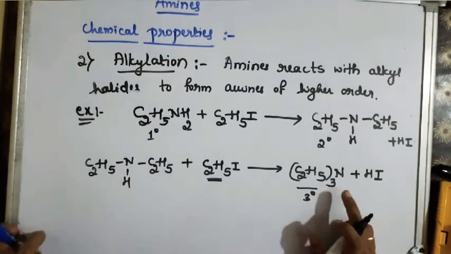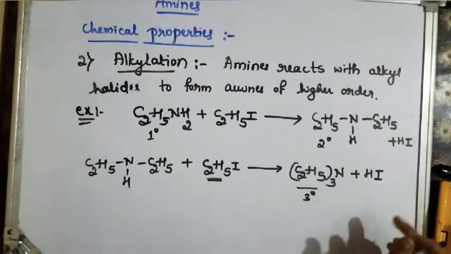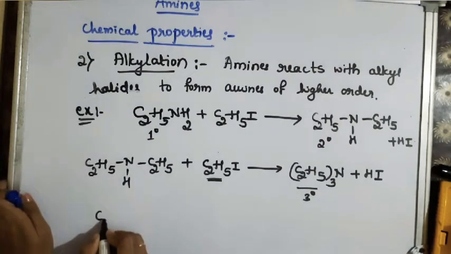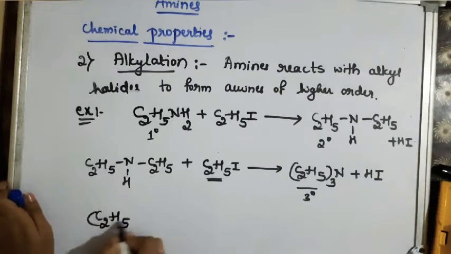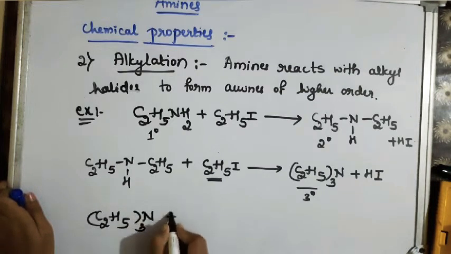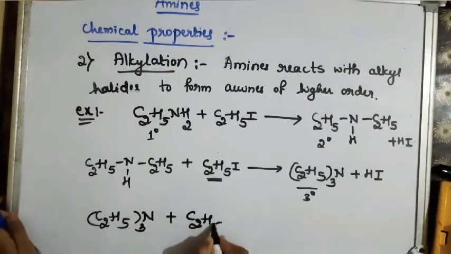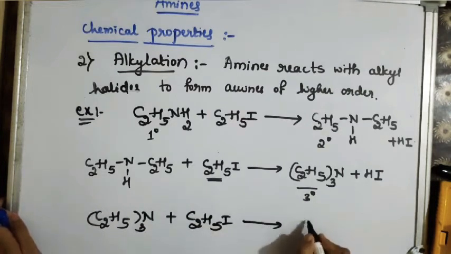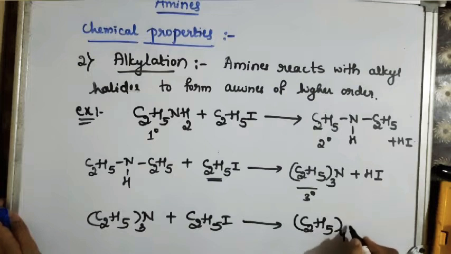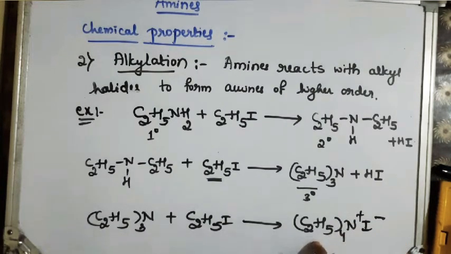The name is N,N-diethyl ethanamine, which is treated with ethyl iodide to form quaternary ammonium salt. So (C2H5)4N plus I minus. So this is tetraethyl ammonium iodide. So this is an example of alkylation.